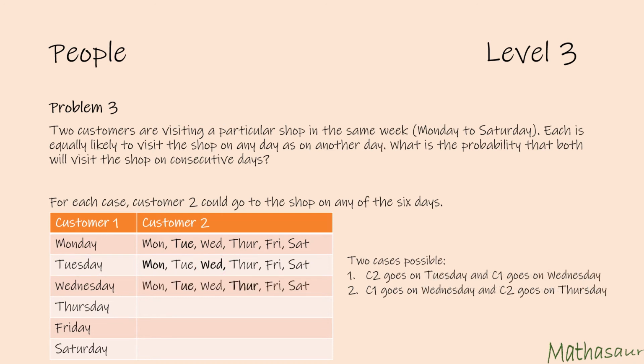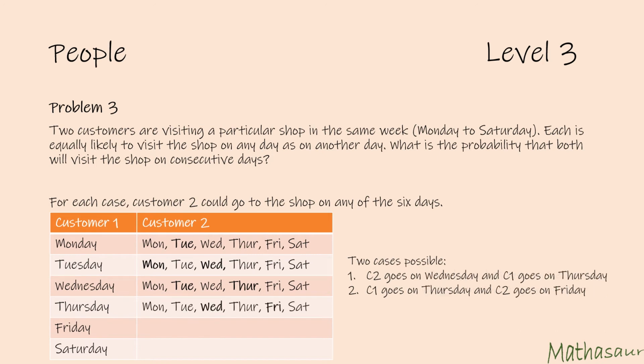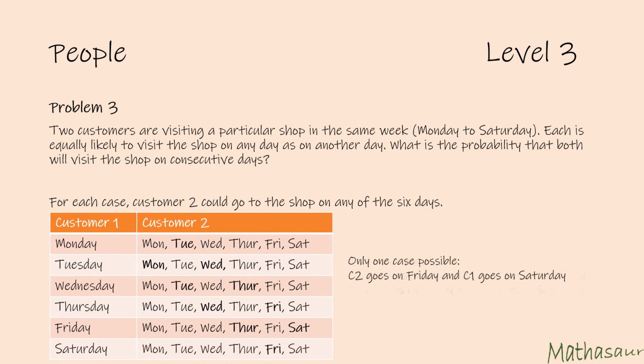Similarly for Wednesday, if customer 1 goes on Wednesday, then customer 2 going on Tuesday or Thursday would count as favorable outcomes. For Thursday, Wednesday and Friday would count as consecutive days. For Friday, Thursday and Saturday would count as consecutive days. However, for Saturday, there is only one case, Friday, which would count as a favorable outcome.